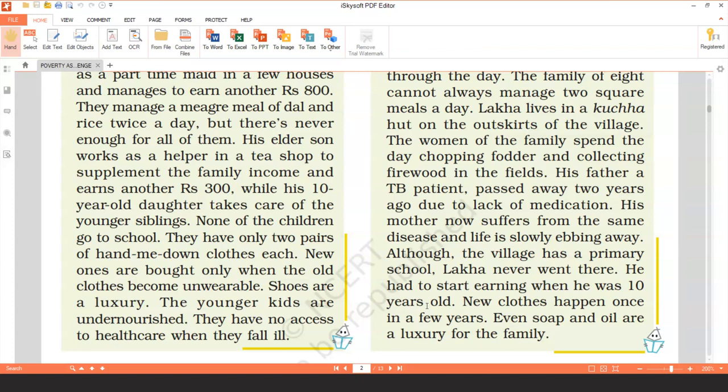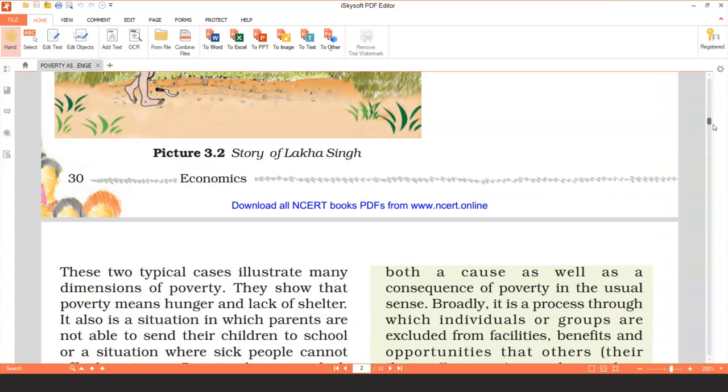New clothes come once in a few years, when the old ones completely get torn, and only then do they buy new clothes. And the last point, even soap and oil are not there in his family. That means even that is a luxury for the family. They can't even afford to buy soap and oil.